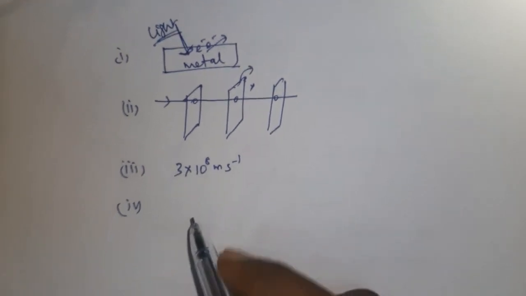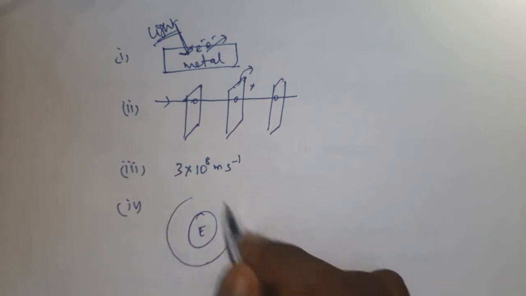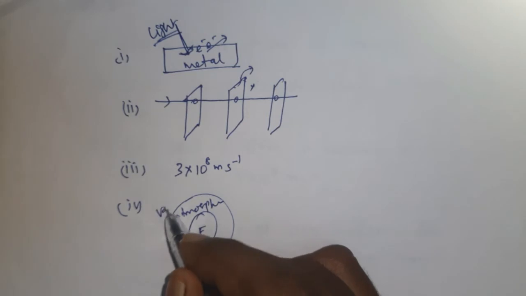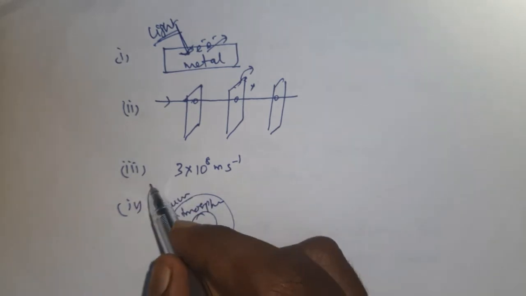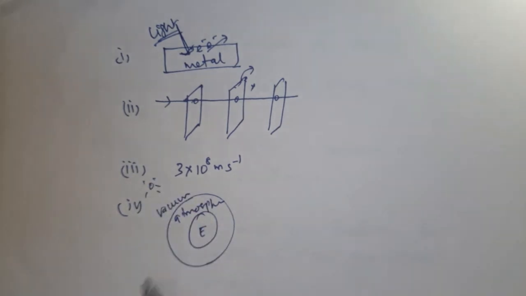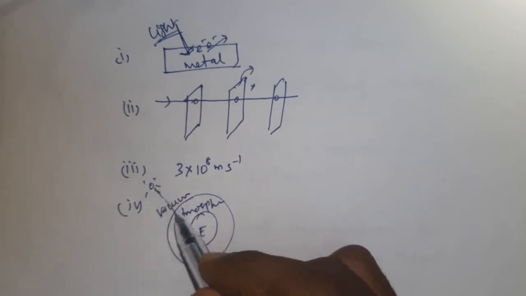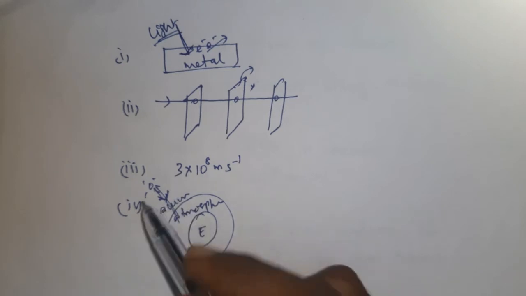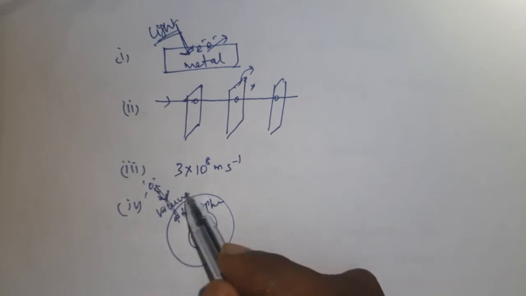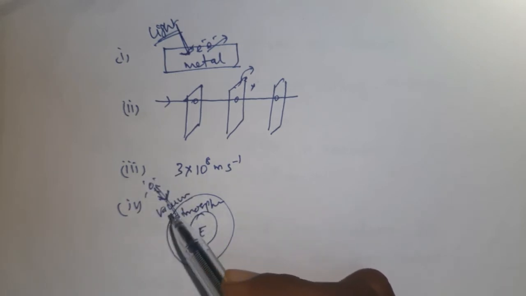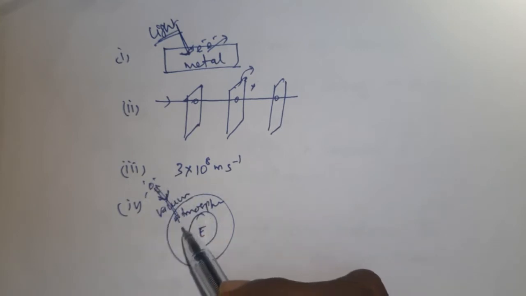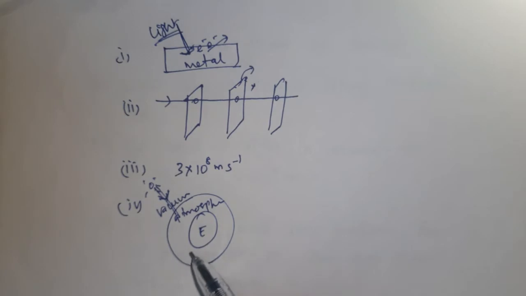For example, this is earth. Around the earth there is an atmosphere. After the atmosphere, vacuum is there. After that, consider this is the sun. Light from the sun passes through the vacuum, and vacuum is no medium. So without any medium, light propagates. So light can propagate without any medium.